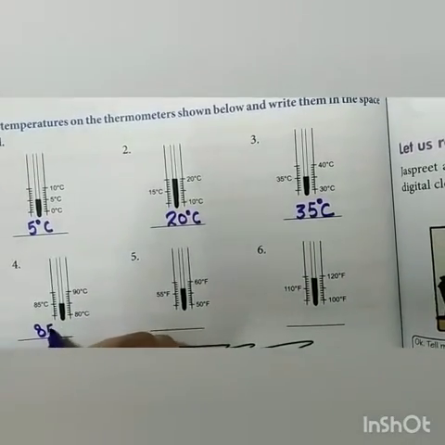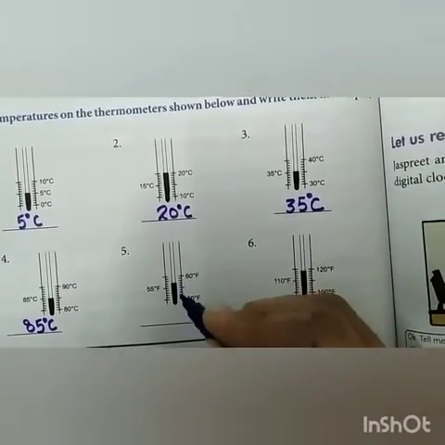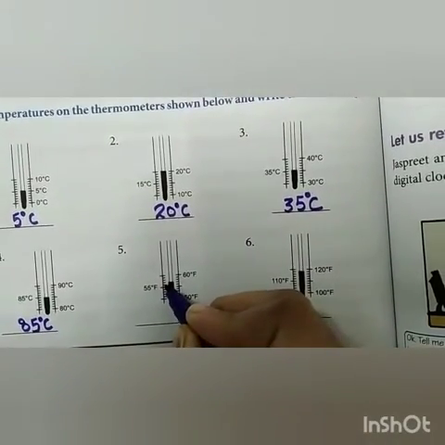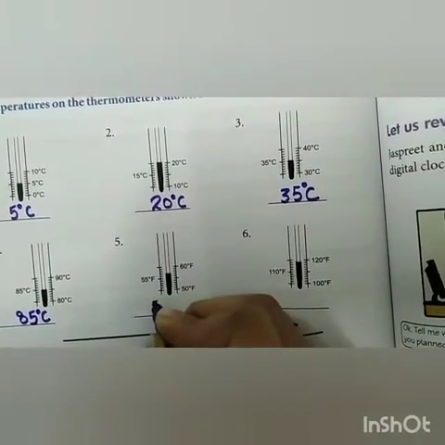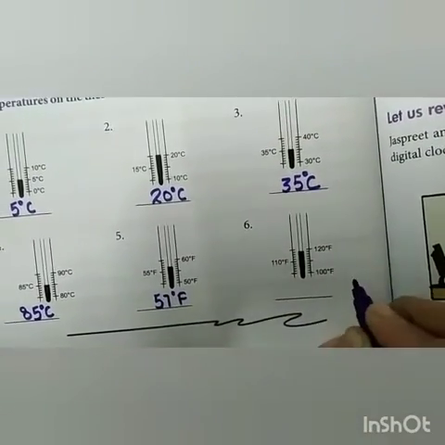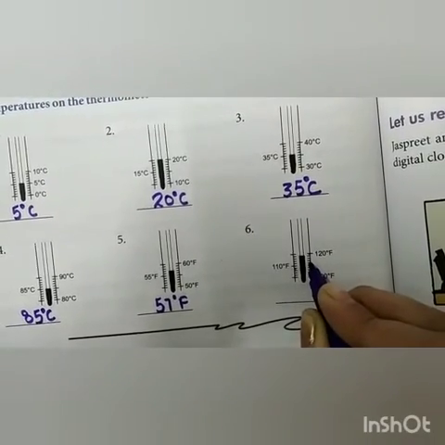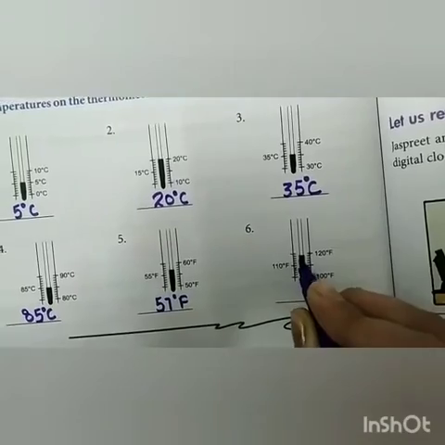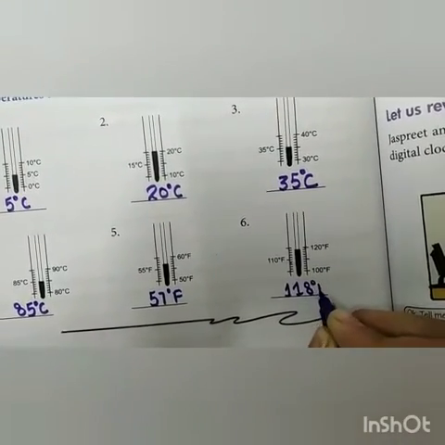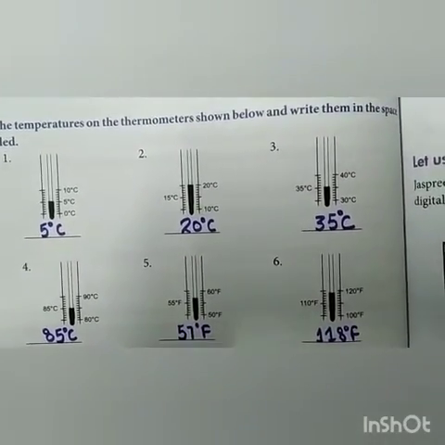It's 85 degree Celsius. We have to read the darker portion. See, it's 55, it's 60. It is 56 and 1, 57 degree Fahrenheit. Last, 110, 120, means 1 point indicates 2 degree. It's 4 points, so it will be 118 degree Fahrenheit. I hope you understand it. Thank you.